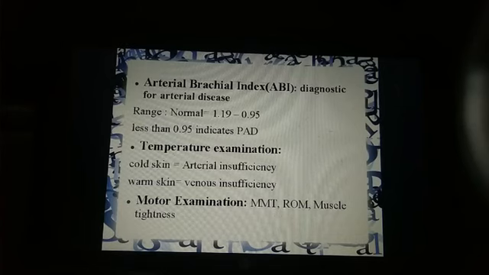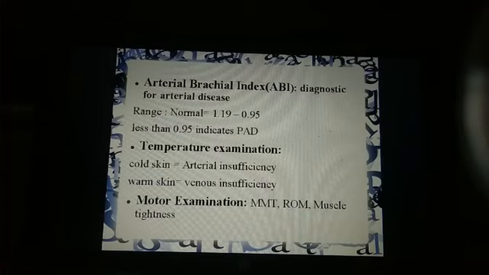But if it is less than 0.95, then it indicates peripheral arterial disease. Now there is a classification which gives the severity of the arterial disease on the basis of the ankle brachial index or ABI. If the range is between 0.94 and 0.75, then it is mild peripheral arterial disease.